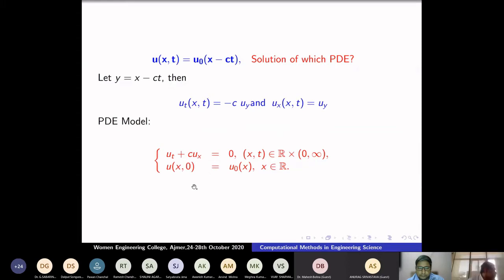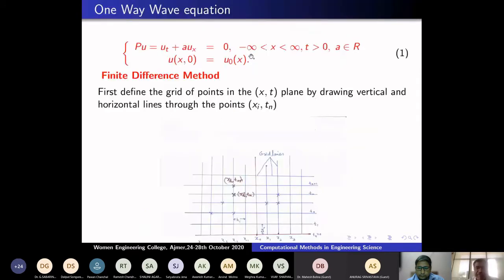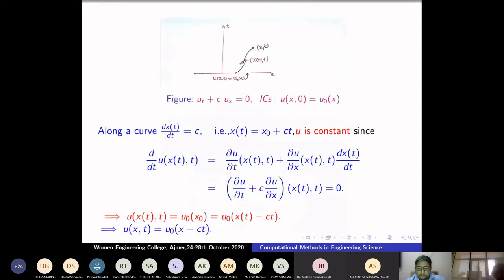So now we go to how to solve this mathematically. This is called the method of characteristics.